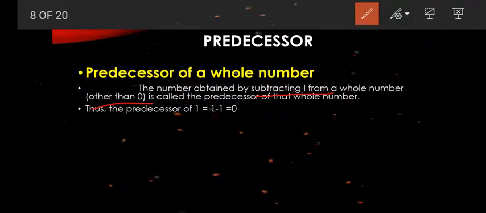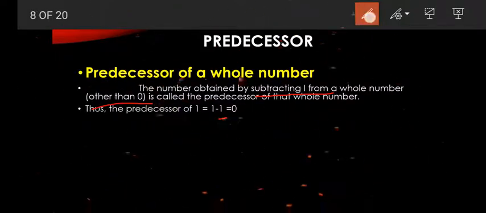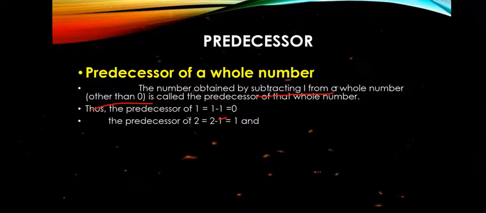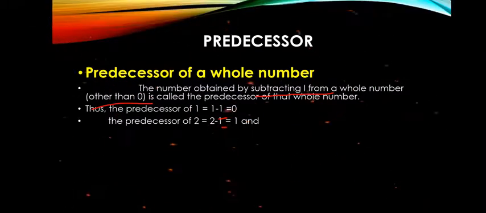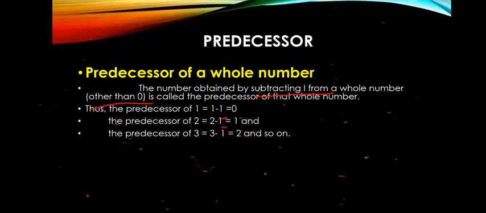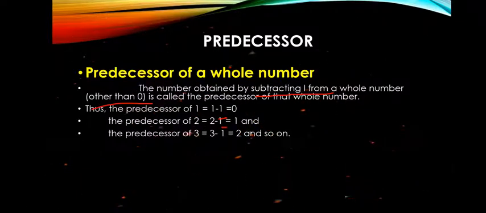Next, the predecessor of 2: 2 minus 1, we got 1. 3 minus 1, 2. Predecessor of 3, we got it.